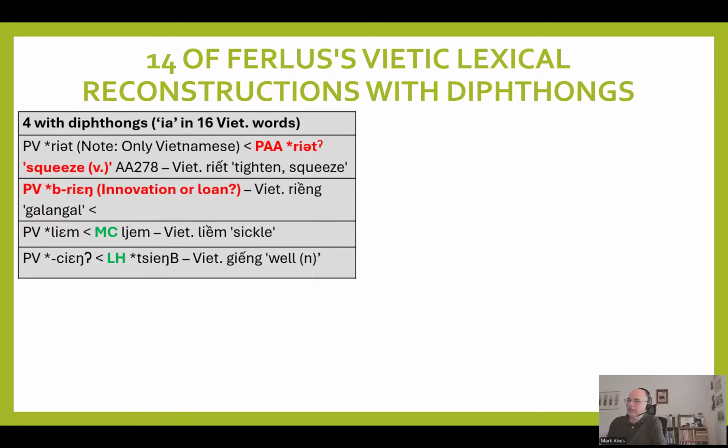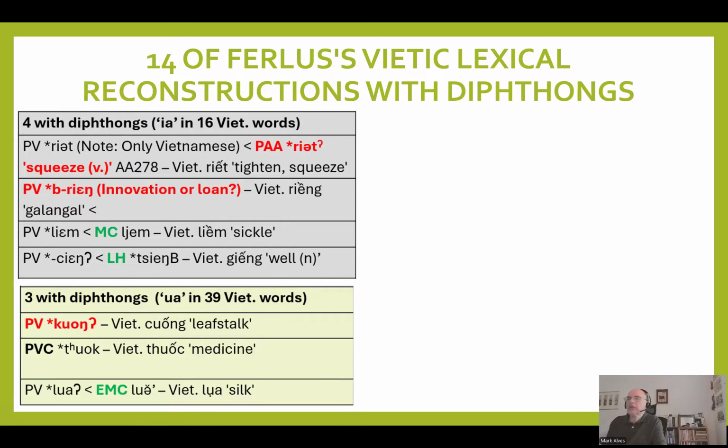These are Chinese loanwords, and so they don't actually date to Proto-Vietic, and we can exclude those from actual native Proto-Vietic vocabulary. There are three with the diphthongs ua, but only one of these is native. One is from Early Middle Chinese, and then this one is PVC, which means Proto-Viet-Muong-Cuoi, and that means it is not attested in the disyllabic Southwest languages, and so we cannot reconstruct it to Proto-Vietic with high confidence.